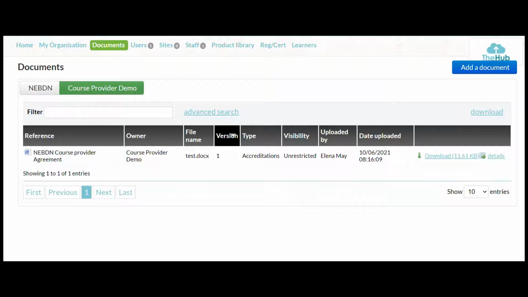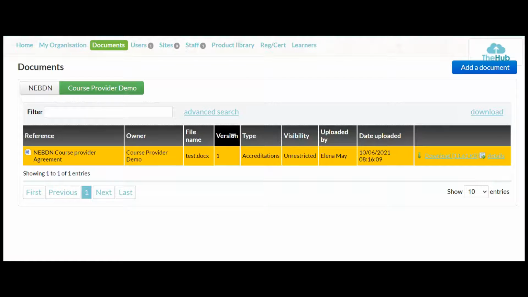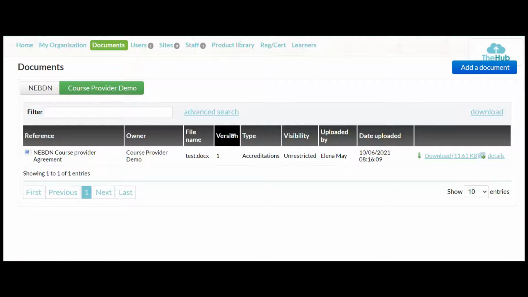And here we go, back to what we could see. Alright, so it's really straightforward and it's really useful. And anytime you can download what you want to. Depending on the visibility, you can make them unrestricted or restricted, so only certain people can see the document. But if you've got any queries on that one, please give me a shout when you're uploading your first document. I'm more than happy to talk you through that and we'll go through it step by step. Alright, so like I said, that's documents, really straightforward. We will move on to users.